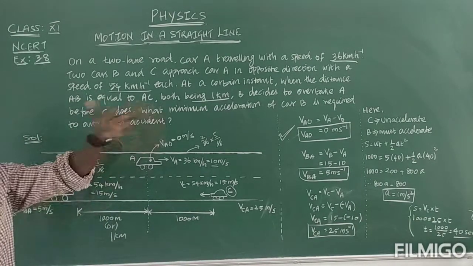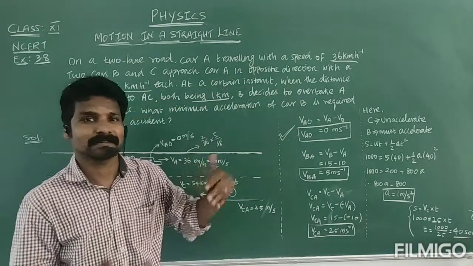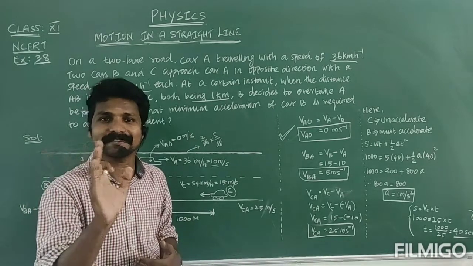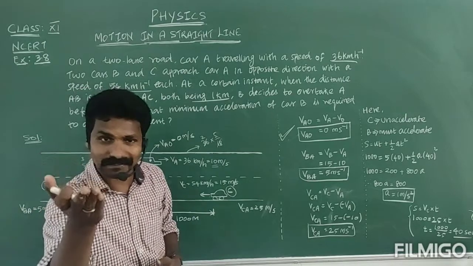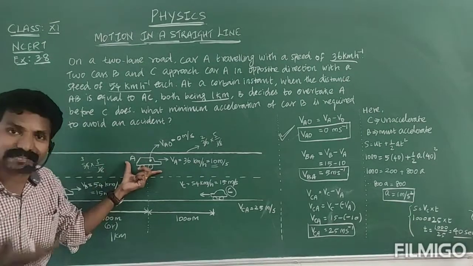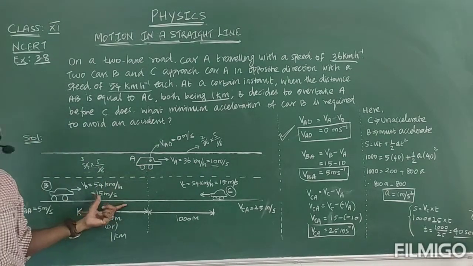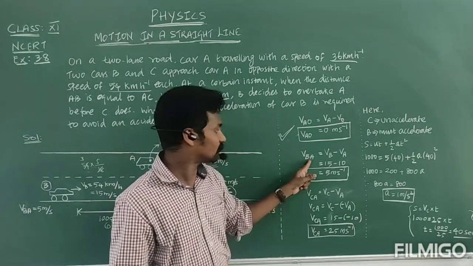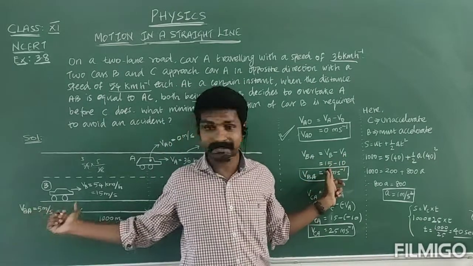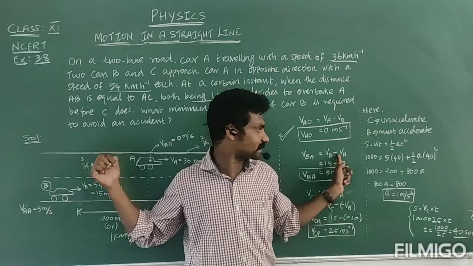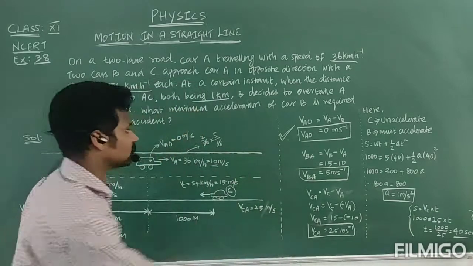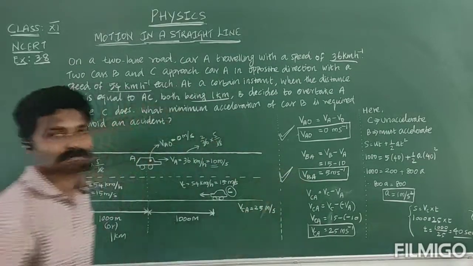Okay, the bus பின்னாடியே போங்க பாருங்க. ஒரு பஸ் போகுது, இன்னொரு பஸ் பின்னாடியே போகுது. Both buses will be close to each other. So what do you feel? You will not feel speed. You will not feel the exact speed of your bus. Exact speed is 15 km per hour. But comparing with the A bus or A car, your speed is less than 15. How? See that. Velocity of car B with respect to A, that is VB minus VA. VB is what? 15 meter per second. VA is what? 10 meter per second. So 5 meter per second. Clear? Okay. So now the relative velocity of B with respect to A is over.